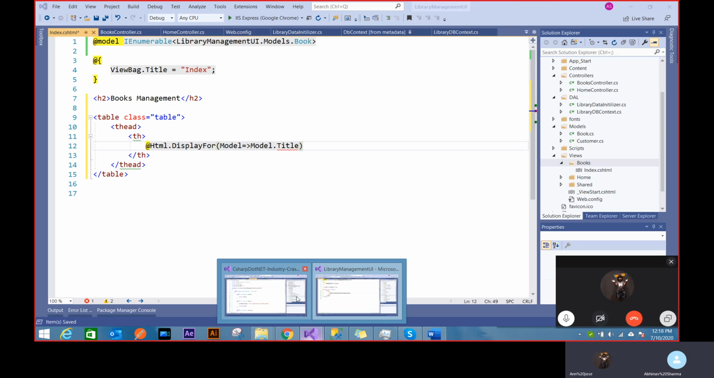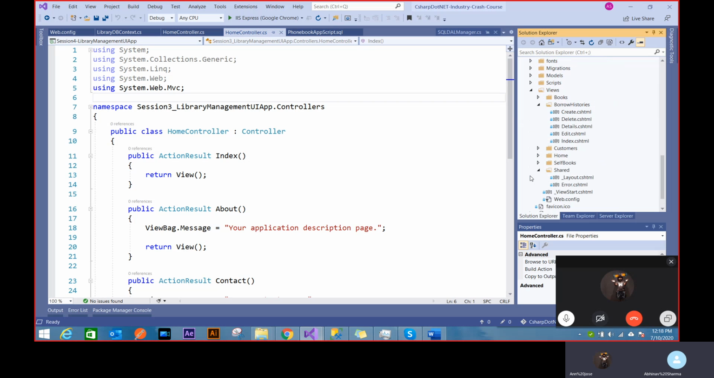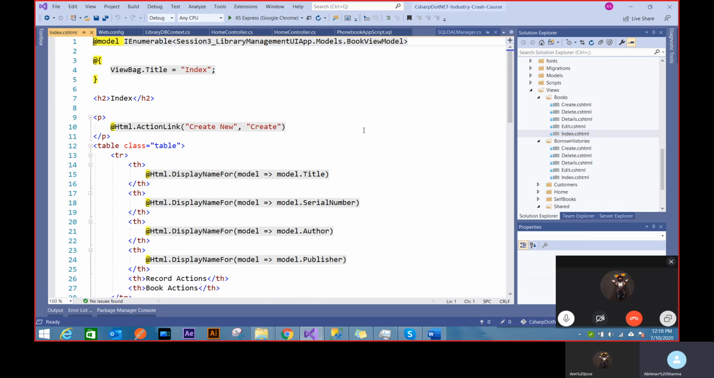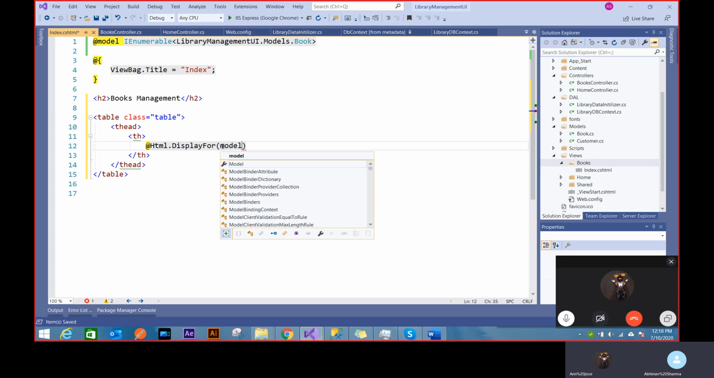Wait, let me just clarify once, because there's a difference in the way things are defined. That's why I want to use it. So yeah, I'm doing the same thing. So let's create this display for model, define it.